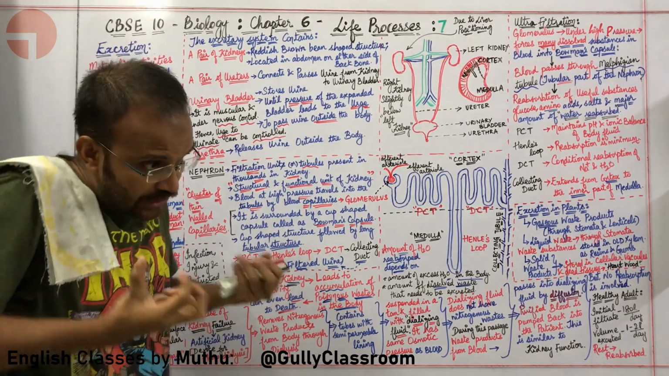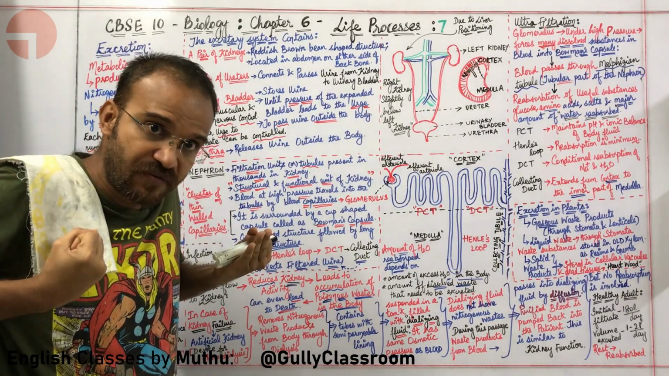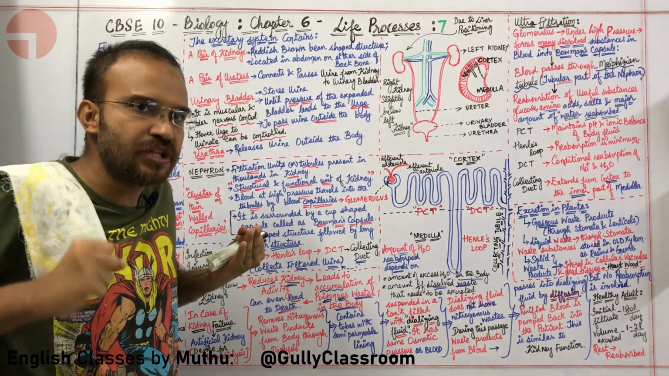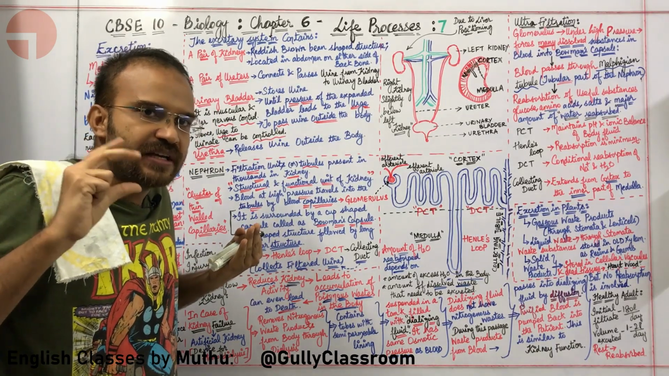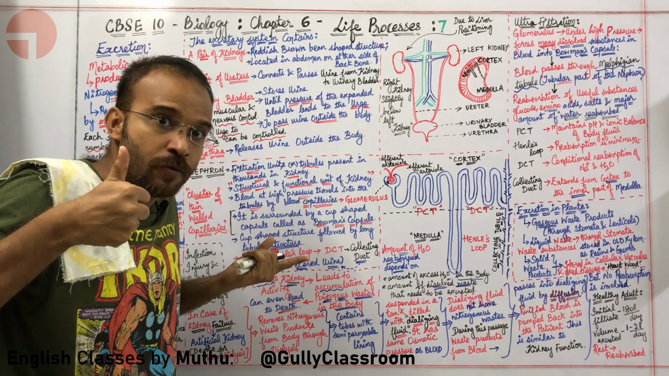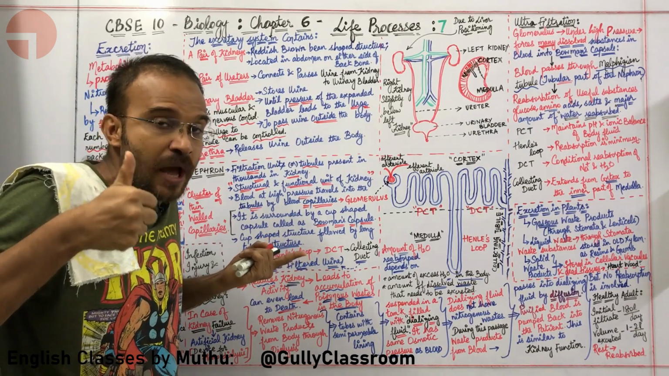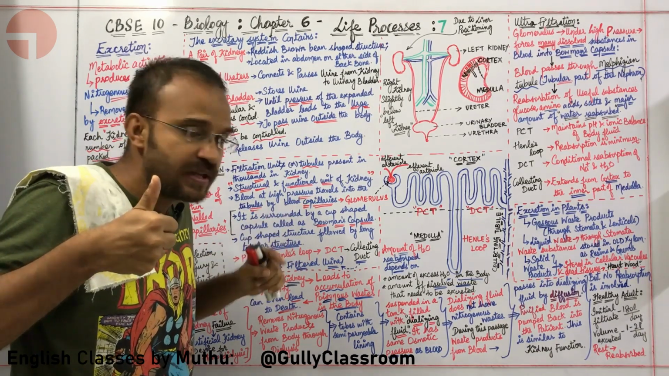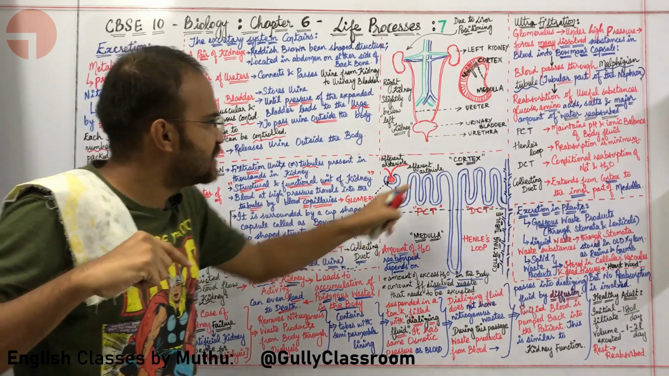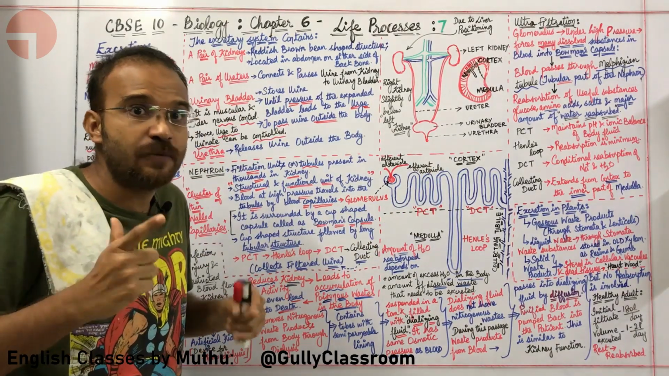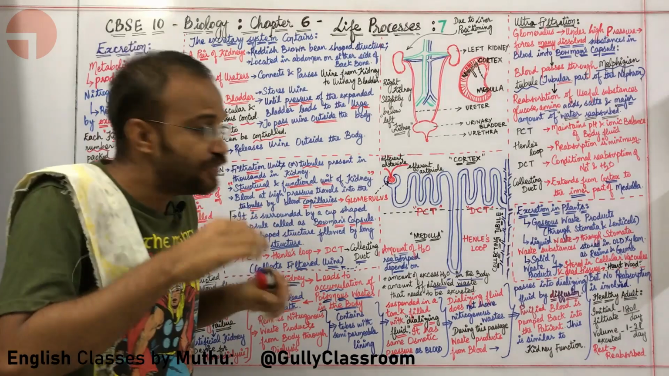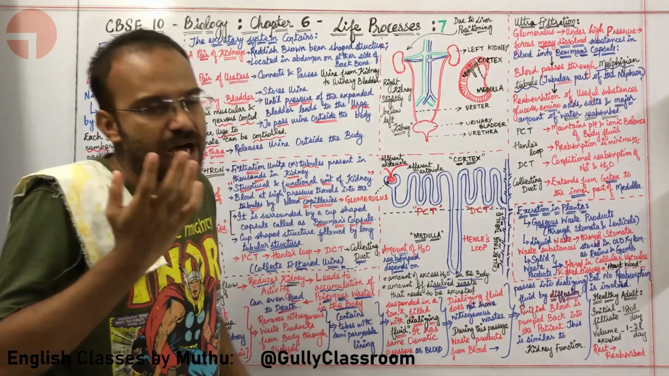If more water is reabsorbed in the second step of the filtration process, I just told you there are two steps in the filtration process. Initial filtration happens in the glomerulus present in Bowman's capsule, and there is the Malpighian tubule, which is going to help with reabsorption.